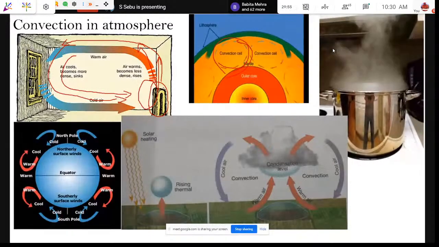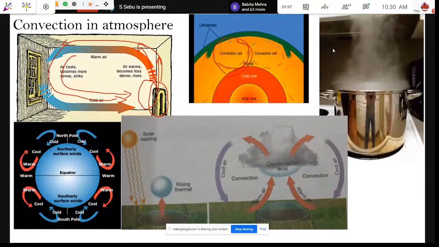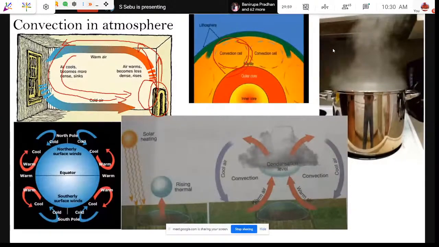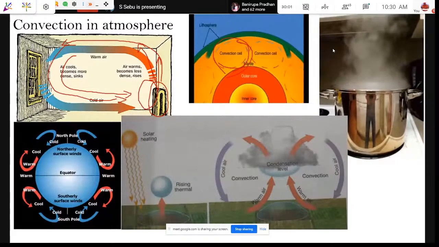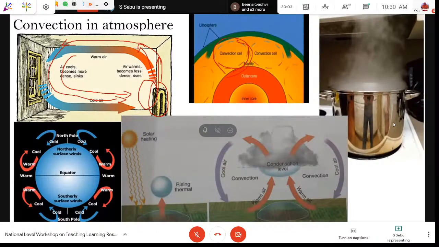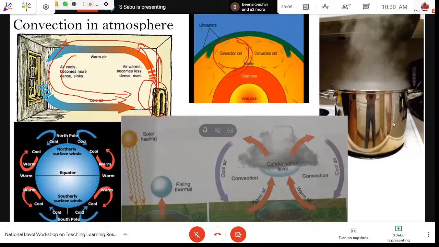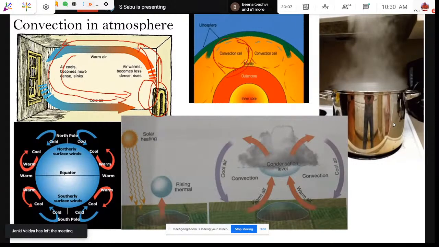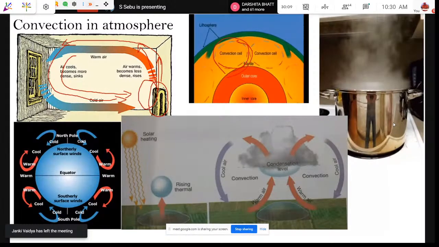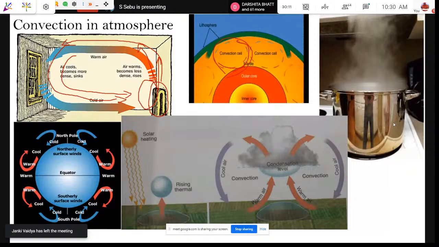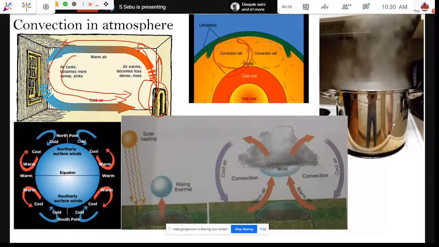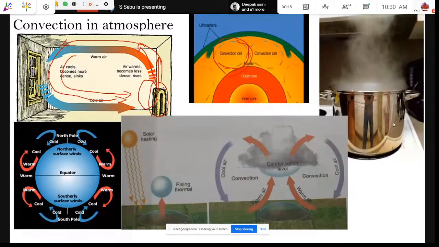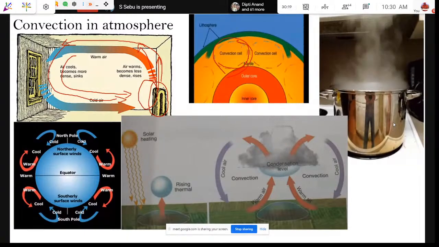In the beginning, when I showed you that the entire landmass was once upon a time one continent and it broke up, the scientists are of the view that it broke up because of convection energy. So the entire breakup is because of convection energy. This is how we can explain to our students how this convection energy is happening.